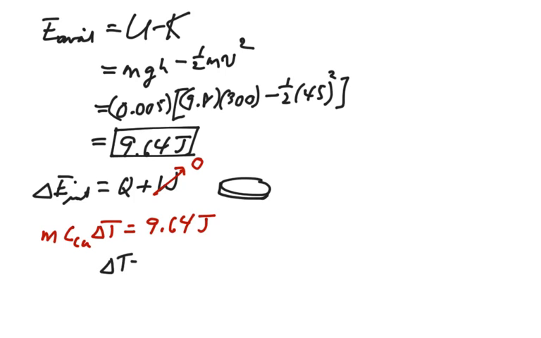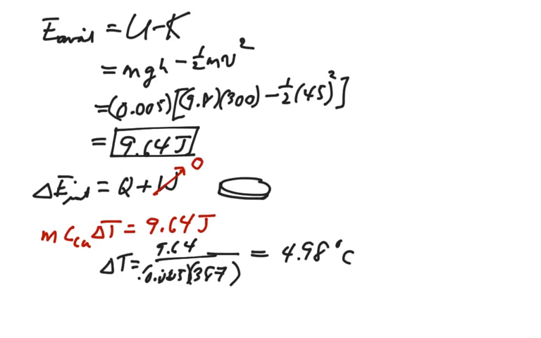Our change in temperature will be 9.64 joules divided by 0.005 kilograms, 387 joules per kilogram per degree Celsius, and that gives us 4.98 degrees Celsius. So just an alternate way of thinking about the problem, maybe a little bit easier to think about it conceptually that way. Either way, our change in temperature is about 5 degrees Celsius for the coin.